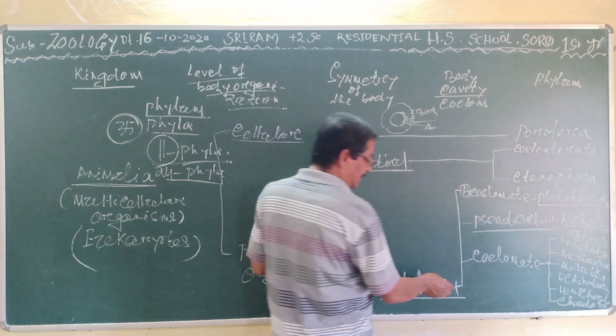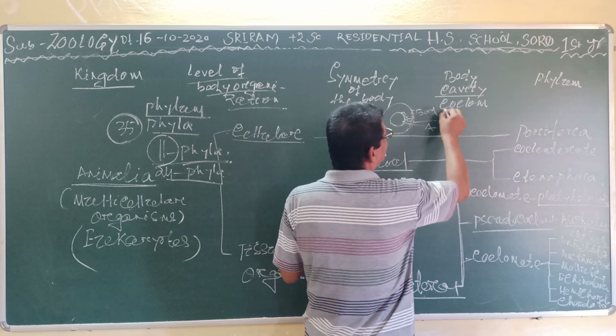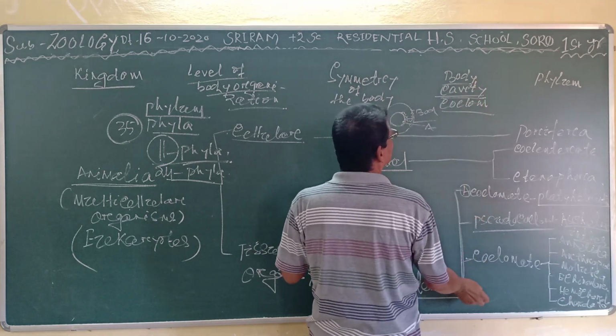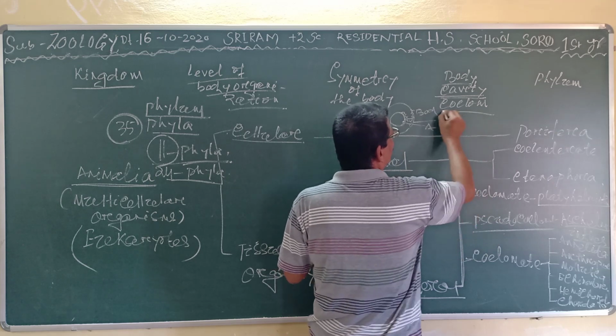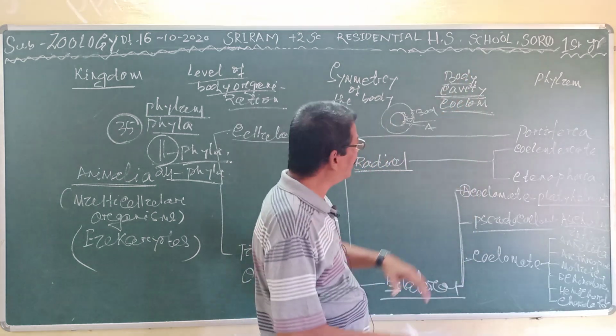Under that, there are three types. The animals have been divided into three groups depending upon the presence of the body cavity or the coelom.